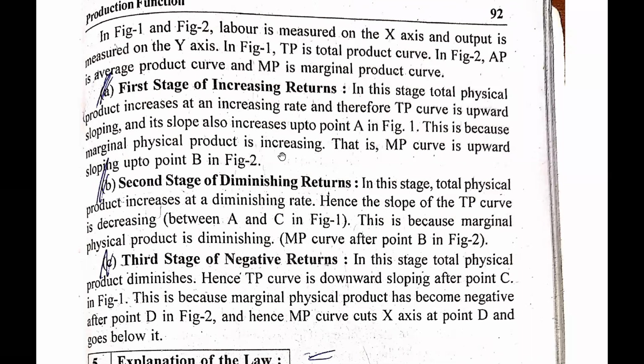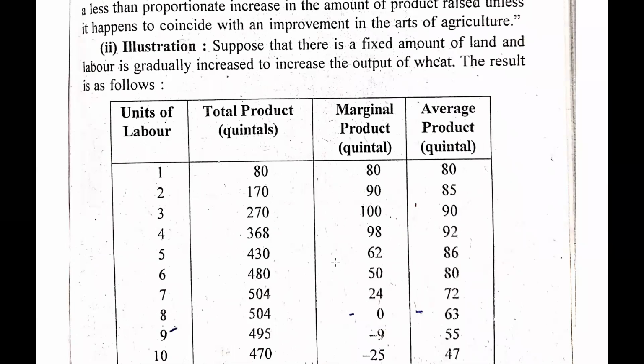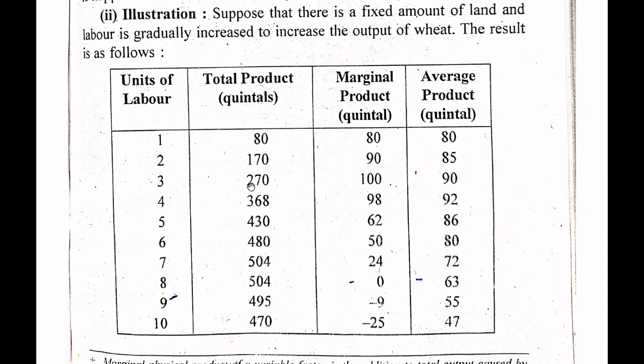Now guys, here we have seen three different stages. The first stage of increasing return, second stage of diminishing return, and the third stage of negative return. So guys, what are these three different stages? Here we can say the first stage is from 1 to 3. In the beginning, when we are increasing our labor, our production will also increase, our marginal product will also increase, our average product will also increase. So this is the first stage.